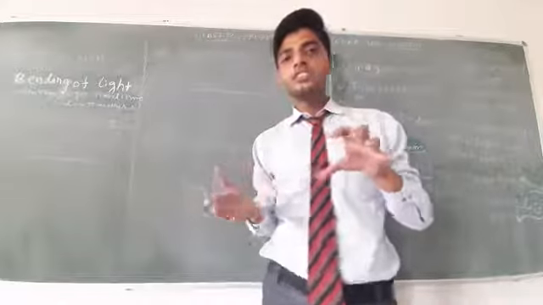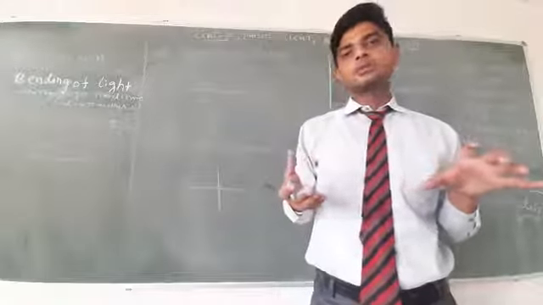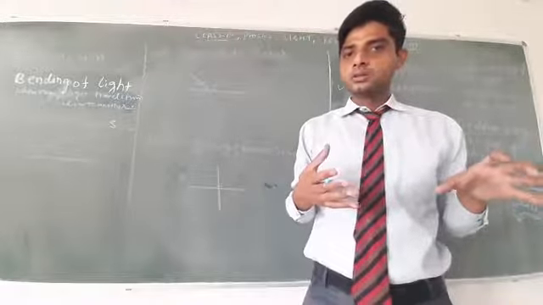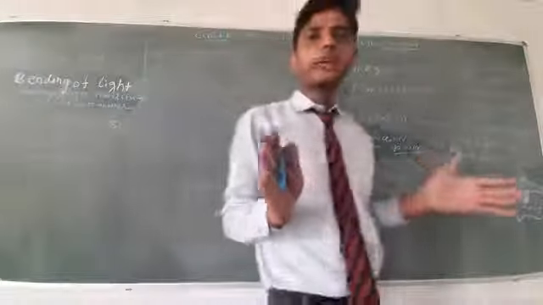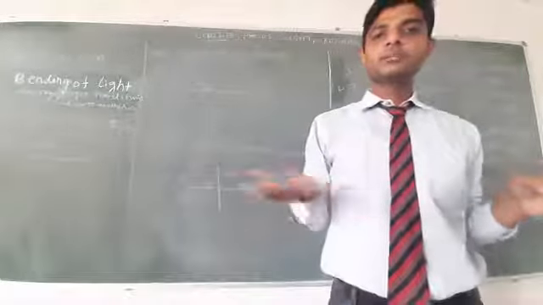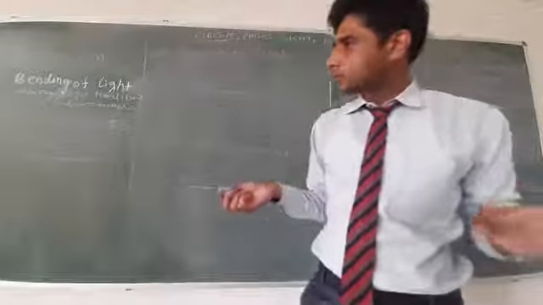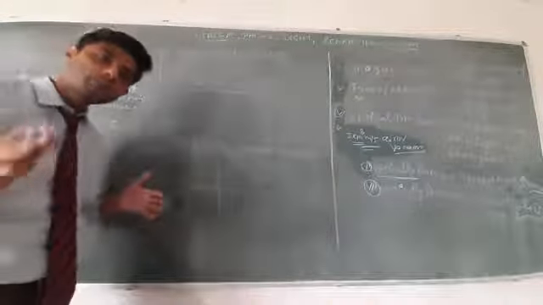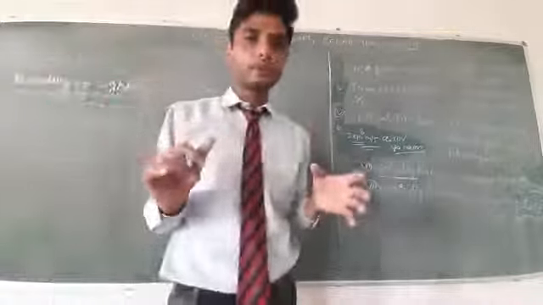Glass is a denser medium with respect to air. This depends upon a value known as refractive index. I will discuss refractive index in my next video, but in this video I am going to explain how the bending of light takes place.